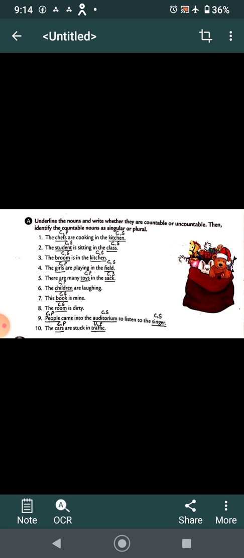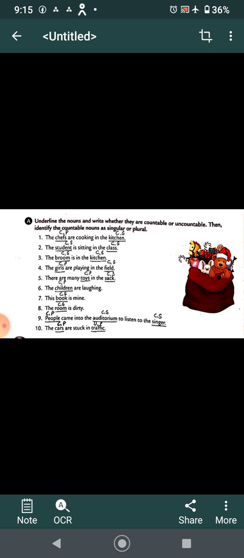The student is sitting in the class. Student and class both are countable. We can count them and both are singular. The broom is in the kitchen. Again, broom and kitchen are common nouns and both are singular. The girls are playing in the field. Girls and field both are common nouns. You can see by the names only. But girls is more than one, so it's plural, and field is one, so singular.